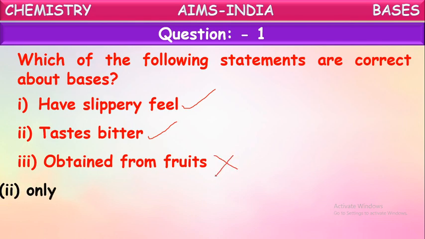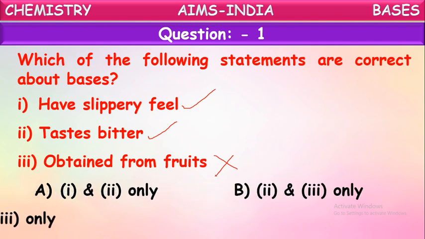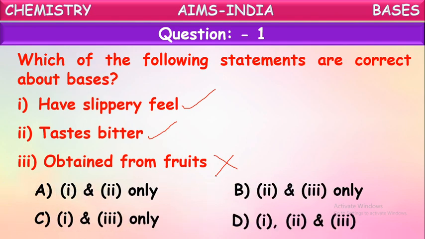Now let us see the options. Which is the correct option? 1 and 2 only, 2 and 3 only, 1 and 3 only, 1, 2, 3. We already said bases are slippery to touch and bitter in taste. They are not obtained from fruits. So the correct answer is 1 and 2 only. A is the correct answer.